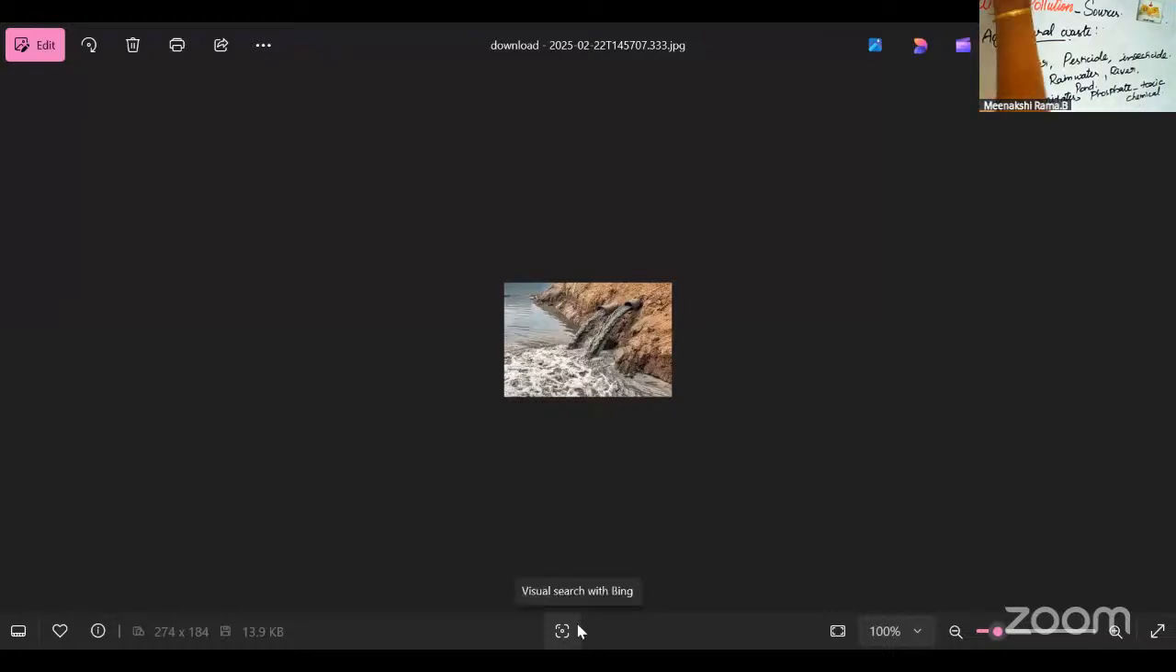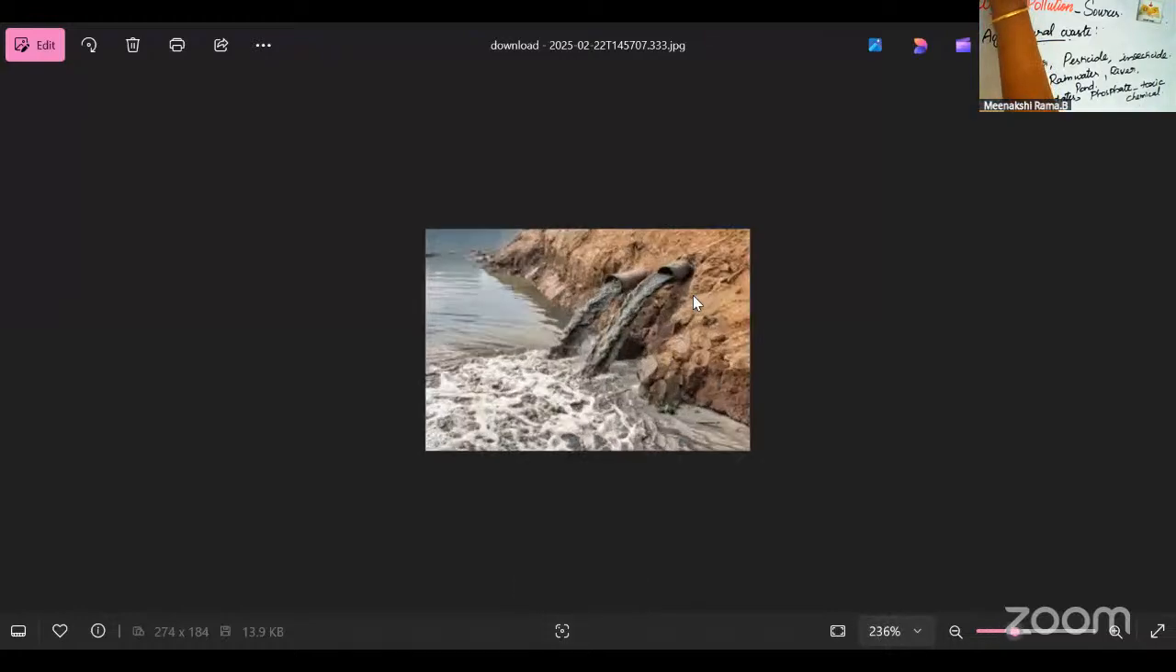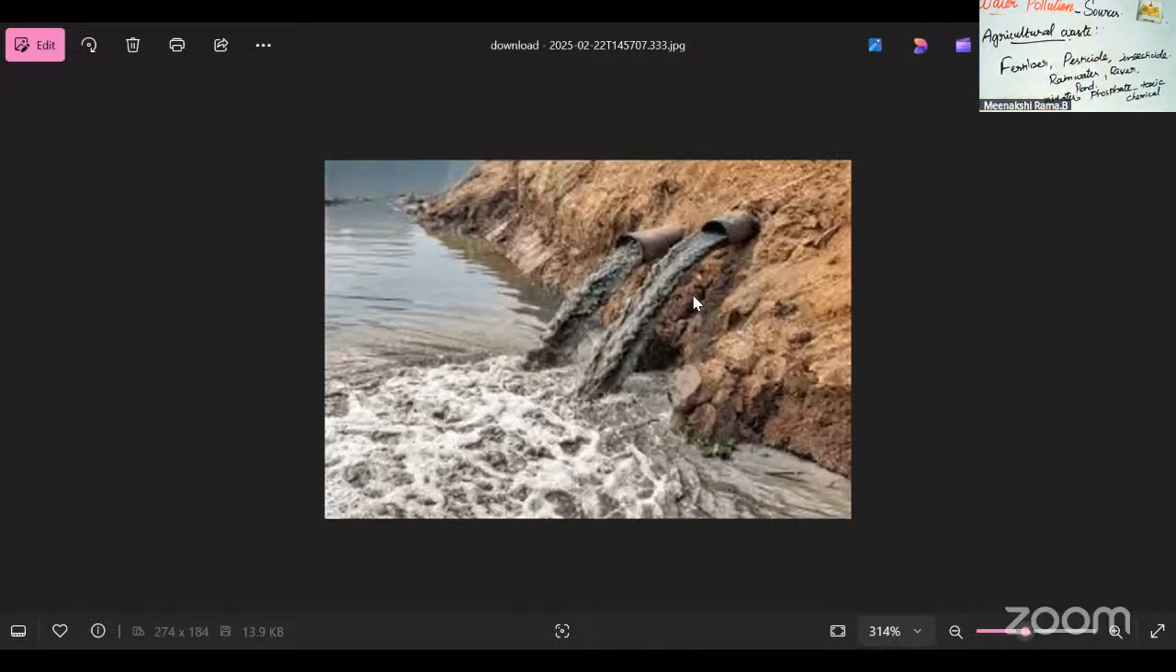Industrial waste. What is this? Black color water, yes, from the industries. Industrial waste means many kinds of industries are in our area.